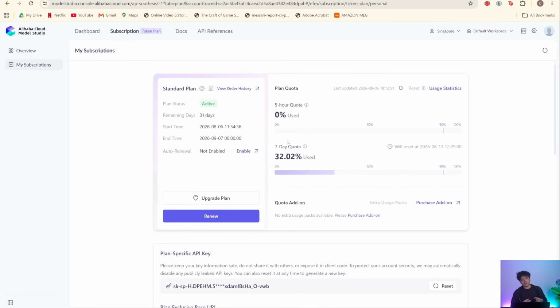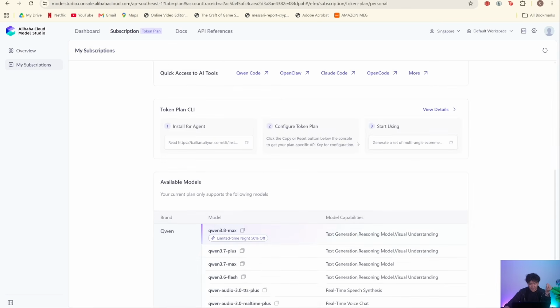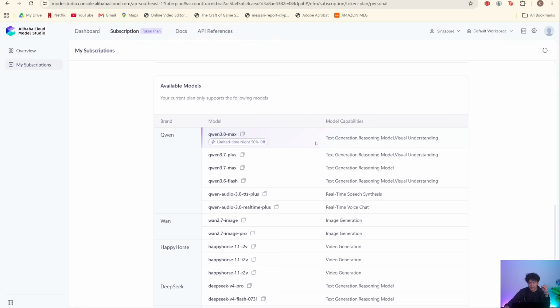So if I'm gonna run an actual project with a repo to follow up on, create new ideas, first try blowing up 5-hour quota and my 7-day quota already 32% use, not even halfway into the day. I don't know, man. I don't know. Is the demand for Qwen 3.8 Max right now really high? Because they say there's a limited time night 50% off. Okay, I see. So I have to be using Qwen 3.8 Max when I'm supposed to be in bed to make the most